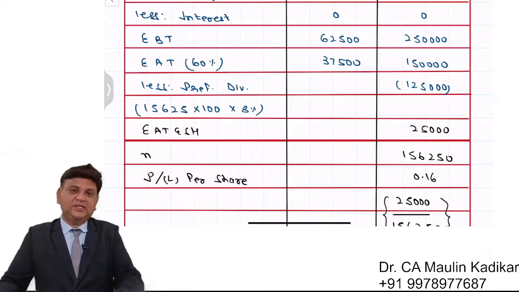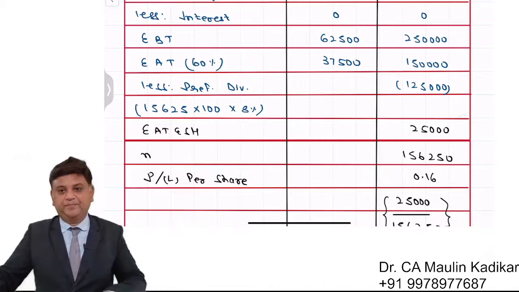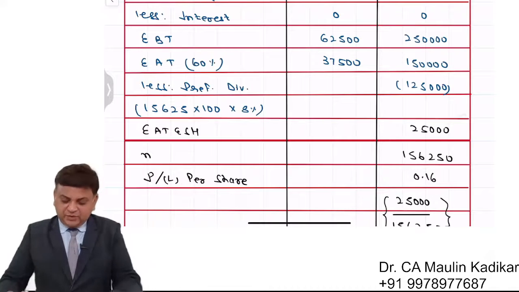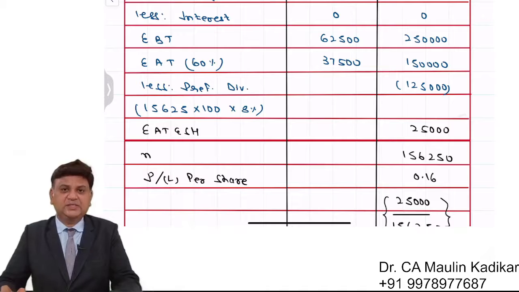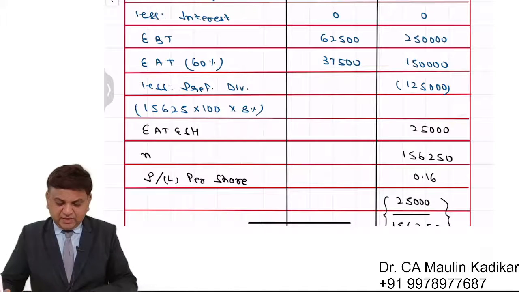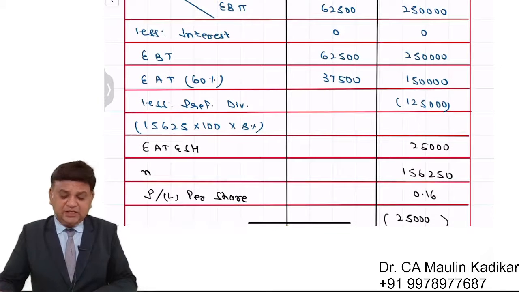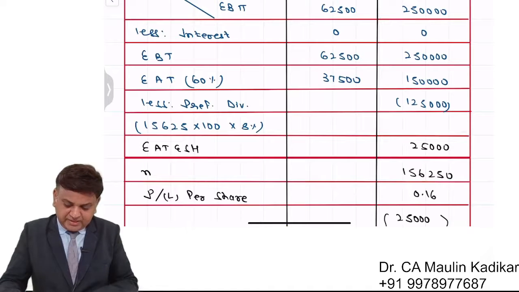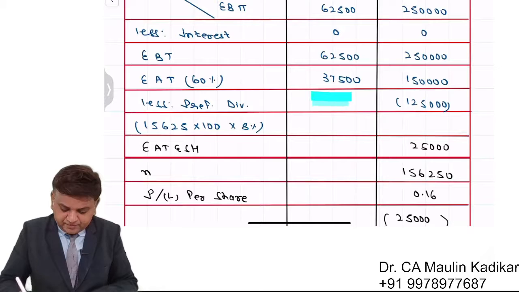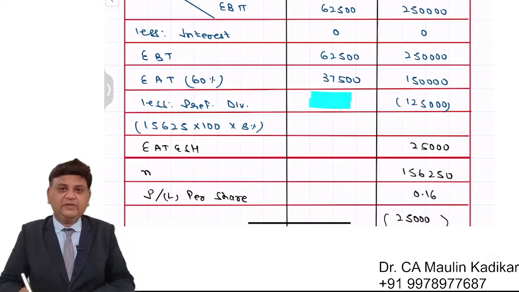Now we can see that the earning after taxes is 37,500 and the amount of the preference dividend is 1,25,000. So friends, over here we understand that if expected EBIT is 62,500, then the amount of the preference dividend, 1,25,000, exceeds the amount of the earning after taxes.